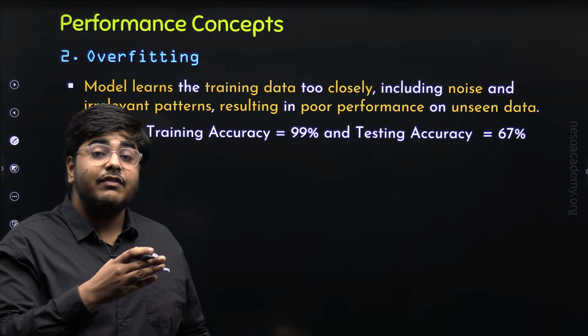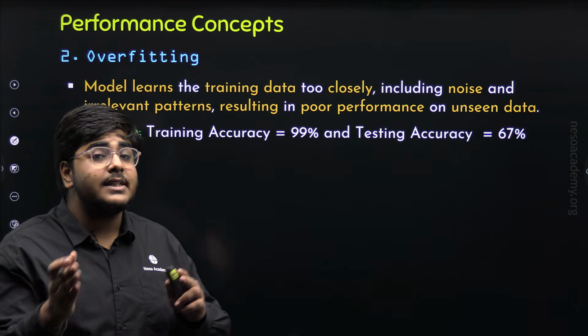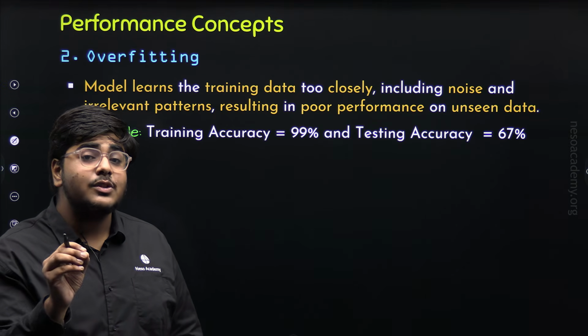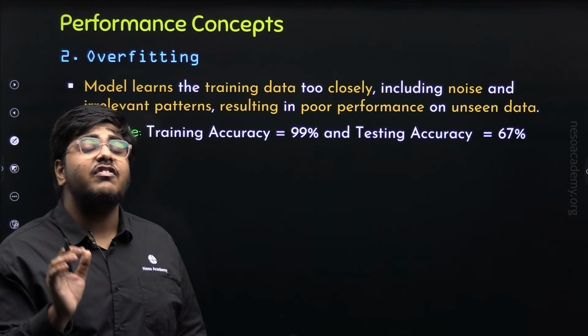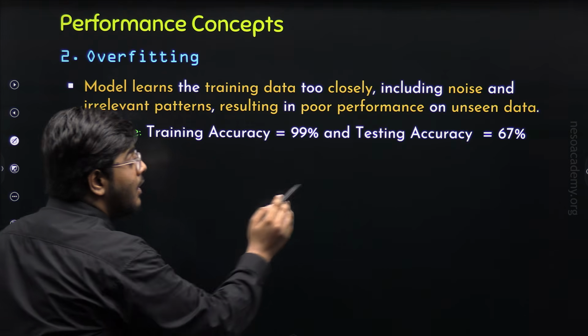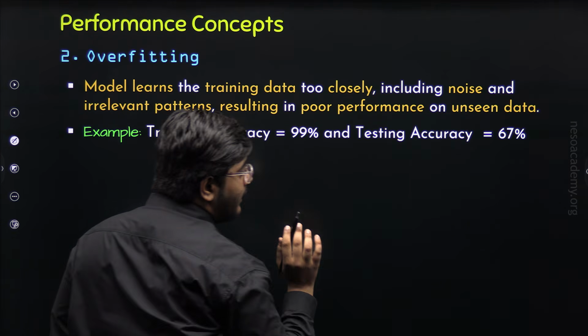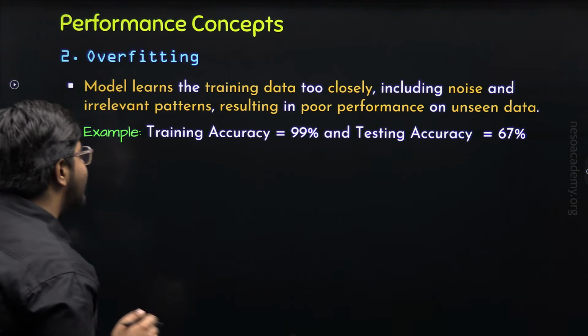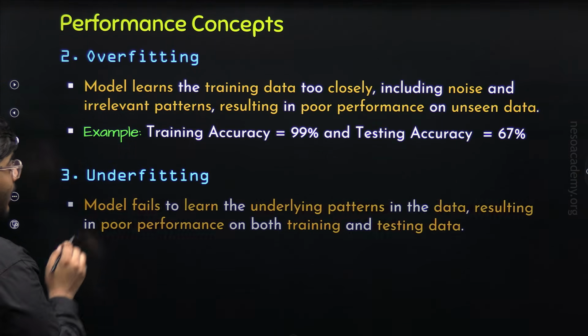And that is why if the same type of questions will appear in exam, then you will have a very nice performance. But if unseen questions will appear in exam, then you will have a very poor performance. That is why the training accuracy is very nice, but the testing accuracy is very bad. This is overfitting. Now let's understand what is underfitting.